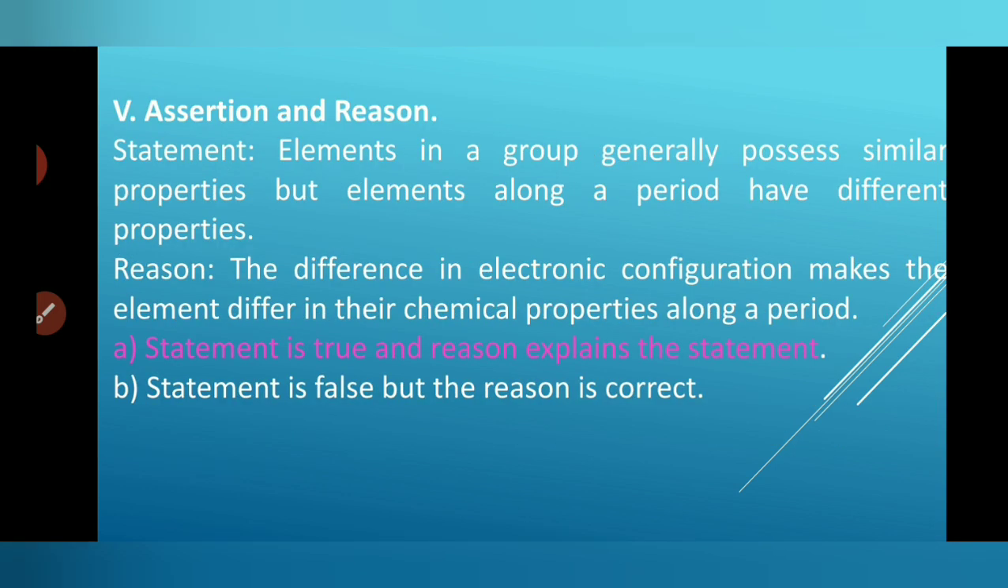Assertion and reason. Statement: elements in a group generally possess similar properties, but elements along a period have different properties. Reason: the difference in electronic configuration makes the elements differ in their chemical properties along a period. True. The statement is true and the reason explains the statement.